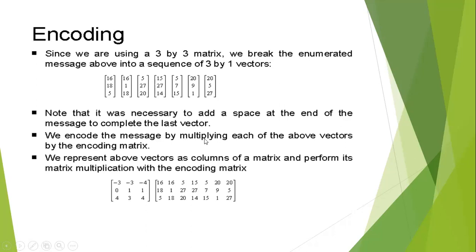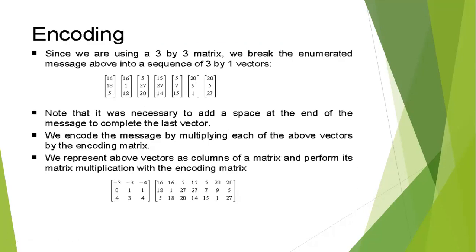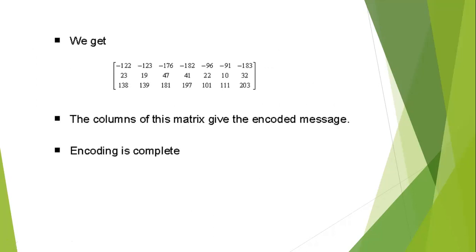We encode the message by multiplying each of the above vectors by the encoding matrix. We multiply the above matrix by the encoding matrix. We can directly multiply this matrix 1, matrix 2, matrix 3, etc. by this column matrix.